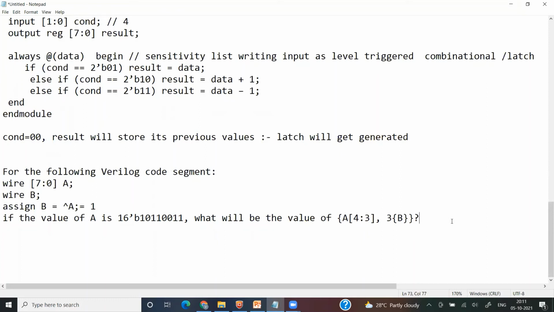Okay. So now it is first written A[4:3]. So what is the value of A[4:3]? Okay, so A value is equal to this much. So 4 down to 3, this is 0, 1, 2, 3, 4. So A[4:3] equal to 1, 0.